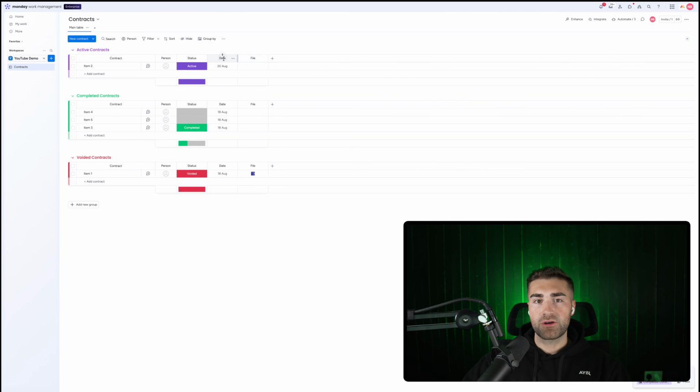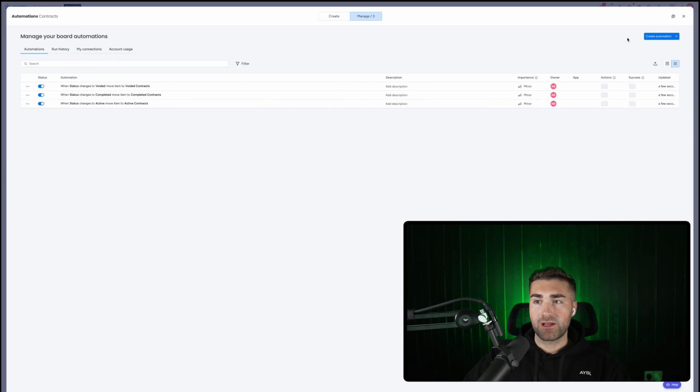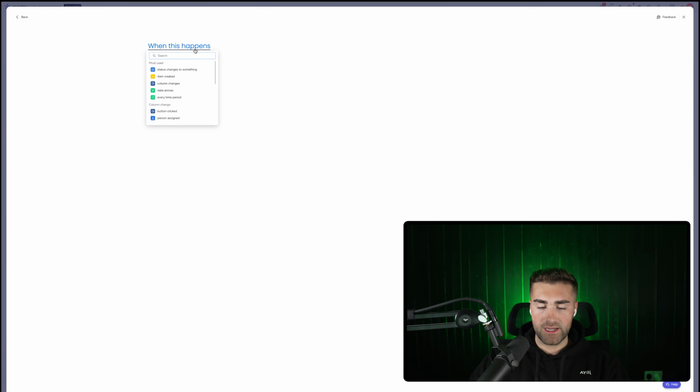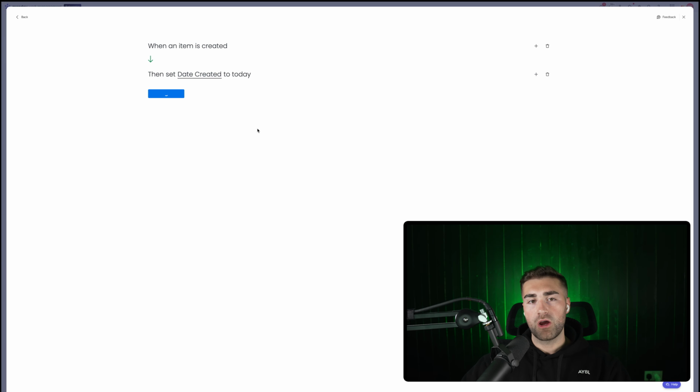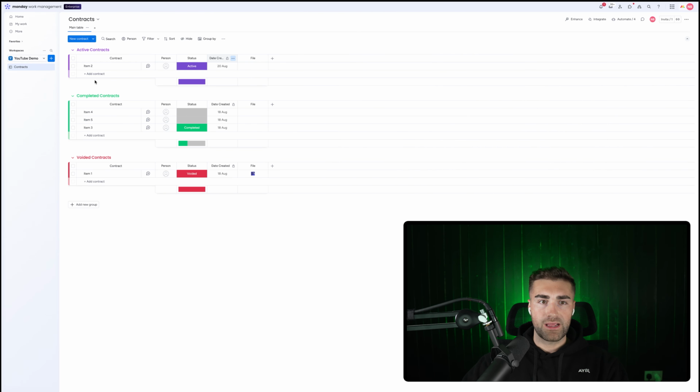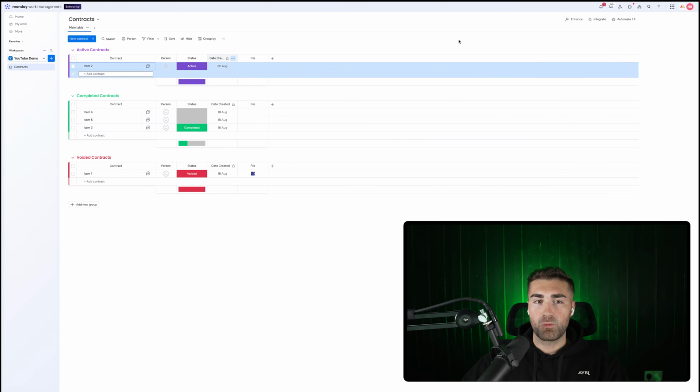Now we have a date column here. I'm going to use this date column and I'm going to set this as date created. And then what I'm going to do is I'm just going to restrict the column editing. And then I'm going to go to automate again and create another automation and just say when item is created, set the date created to today. So then we know every time a new contract is added, where it will automatically populate the date in which it was created.